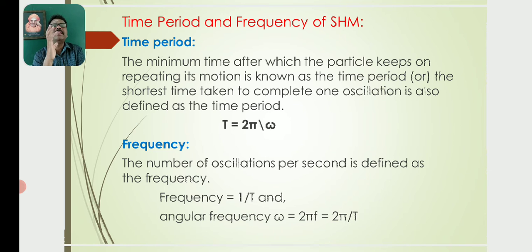Frequency means the number of oscillations per second, defined as f is equal to 1 by T, and the angular frequency omega is equal to 2 pi f, which is equal to 2 pi by T. So, frequency and angular frequency.